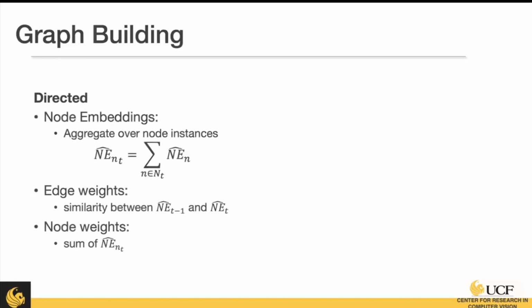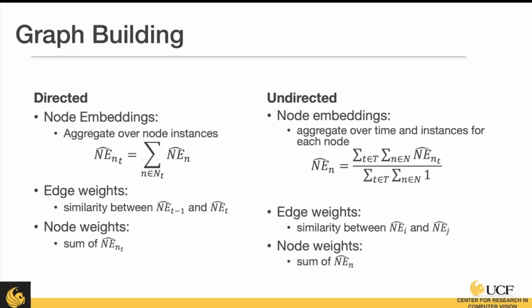Now a little bit about how we're going to build these graphs. First, we have our directed graph, which is going to try and preserve that temporal element. So we start by aggregating the node embeddings for each node instance in a time segment. Then our edge weights become the similarity between nodes in one time segment and the next time segment. And our node weights are going to be the sum of their node embeddings, which represents their attention values. So undirected is very similar, but this time we're aggregating over all time segments.